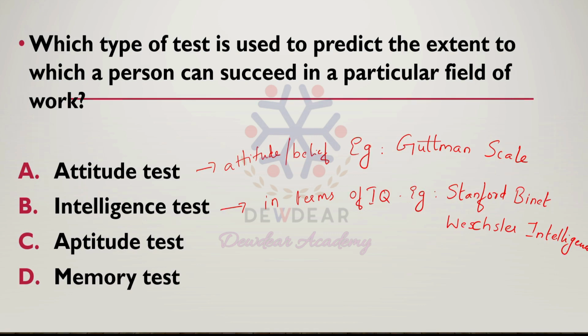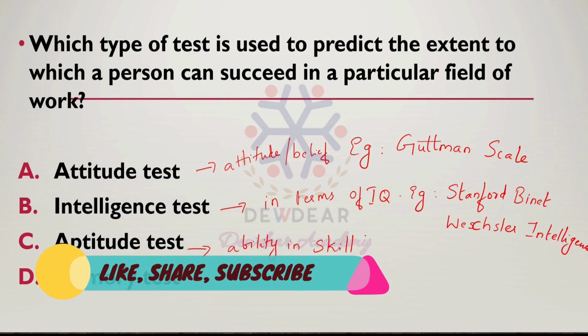The next is aptitude test. What is aptitude test? It is a test that is designed to determine the person's ability in a particular skill or field of knowledge. So in our question, the test that is used to predict the extent to which a person can succeed in a particular field of skill or work is aptitude test.